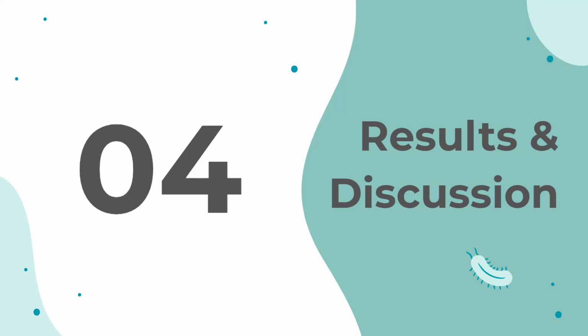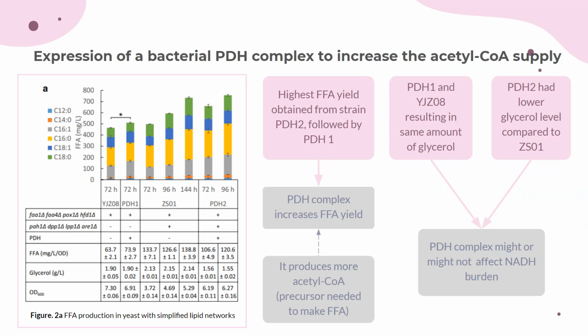Now we will explain the results and the discussion of the experiment. We will start with discussing the result of the expression of a bacterial PDH complex to increase the acetyl-CoA supply. In figure 2a, it can be seen that the presence of the PDH complex helps increase the FFA yield. This happens because PDH allows more production of acetyl-CoA, a precursor needed to make FFA.